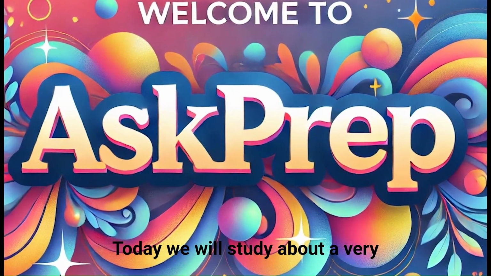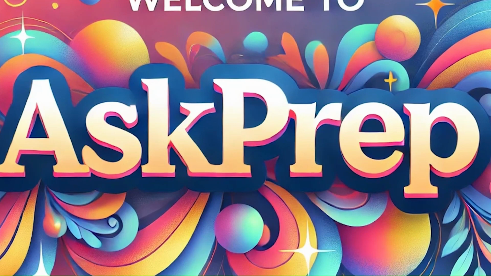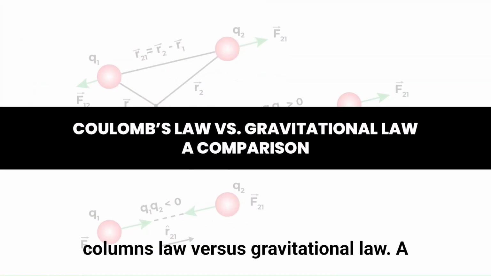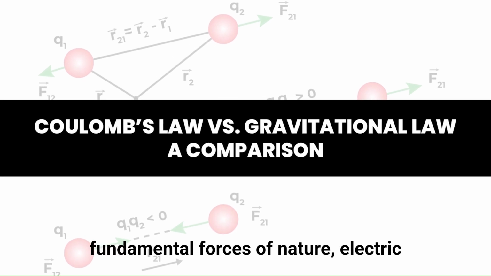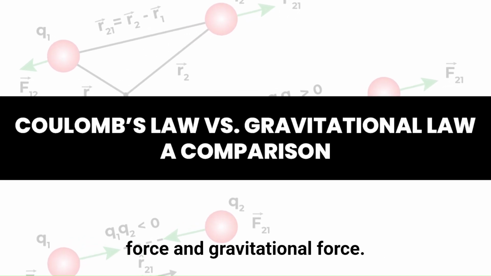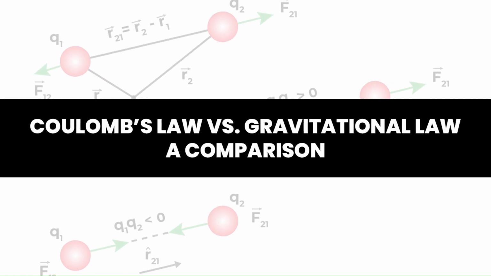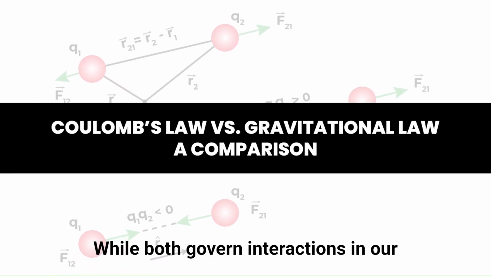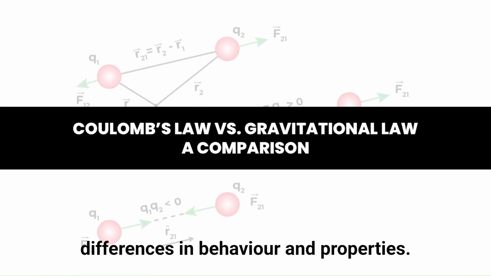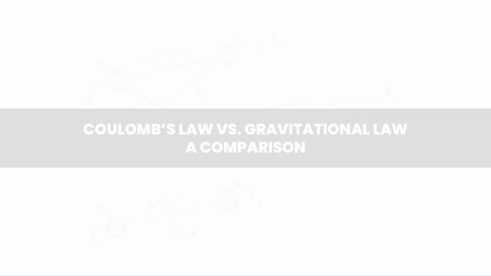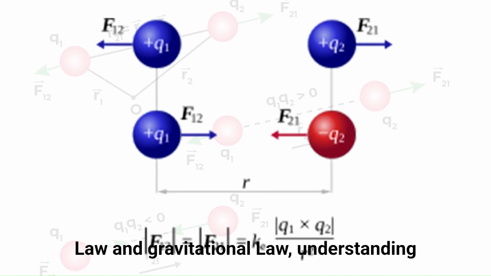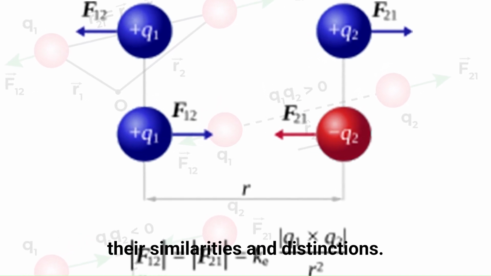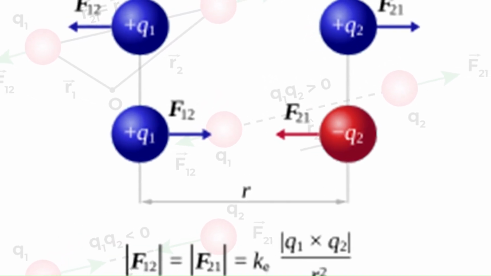Today we will study a very important topic of physics, which is Coulomb's law versus gravitational law, a comparison. Imagine two fundamental forces of nature, electric force and gravitational force. While both govern interactions in our universe, they exhibit striking differences in behavior and properties. Today, we will explore and compare Coulomb's law and gravitational law, understanding their similarities and distinctions.